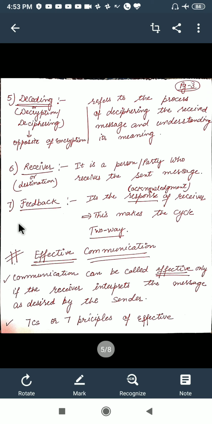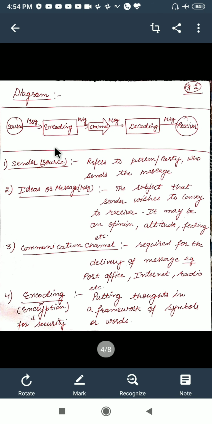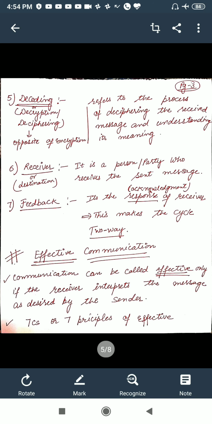And the last important component of your communication channel is feedback. Feedback is the response, or we can say the acknowledgement by the receiver that he has received your message. So it makes the cycle two way: the sender is able to send to the receiver, and the receiver is replying back. So the cycle goes this way and that way. This is known as two way communication.